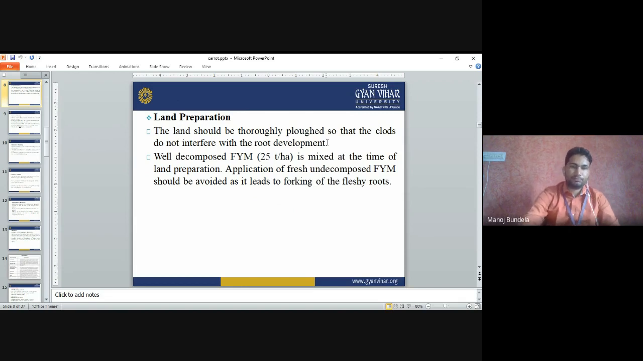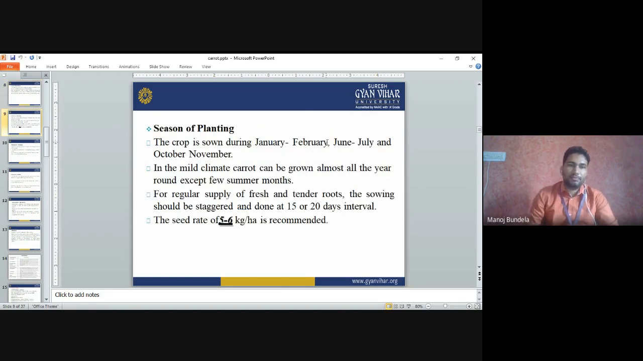Season of planting: the crop is grown during January-February, June-July and October-November. In mild climate, carrots can be grown almost all the year round except a few summer months. For regular supply of fresh and tender roots, the sowing should be staggered and done at 15 to 20 days interval. So normally the first sowing we do, after that 15 to 20 days interval, again second sowing we do, then again 15 to 20 days interval, third sowing we have to do.